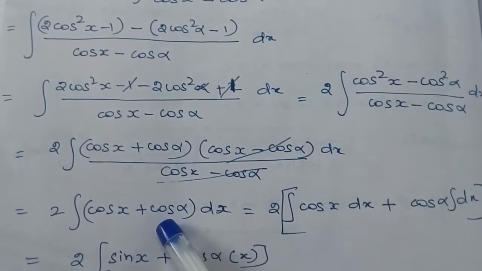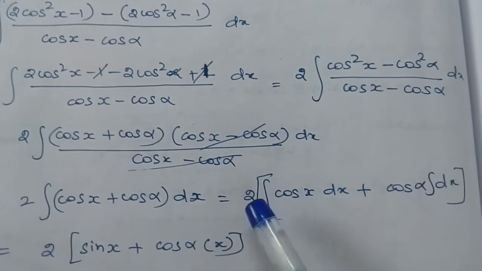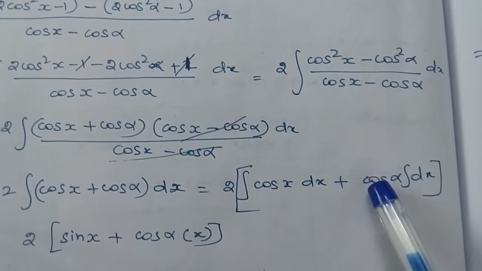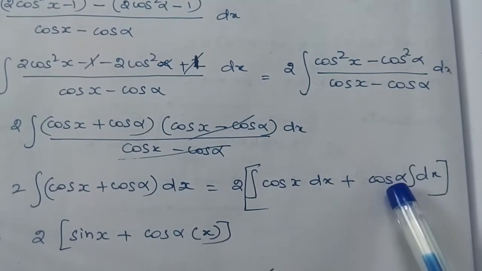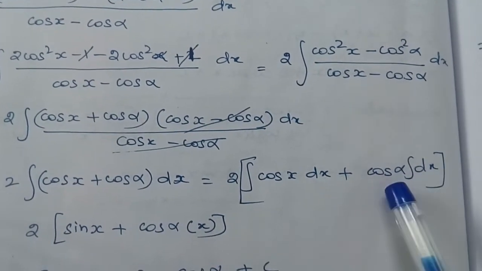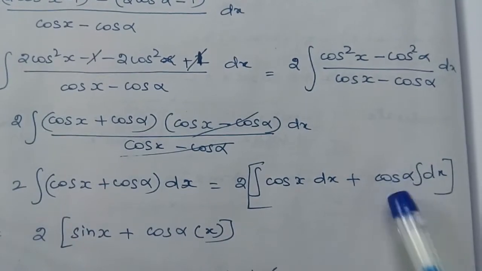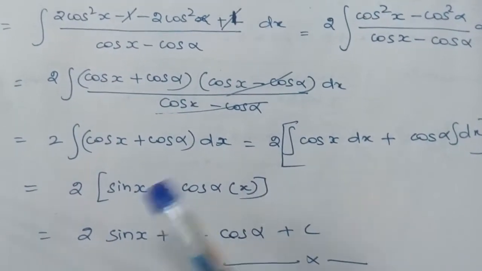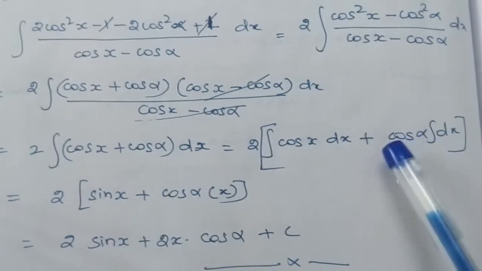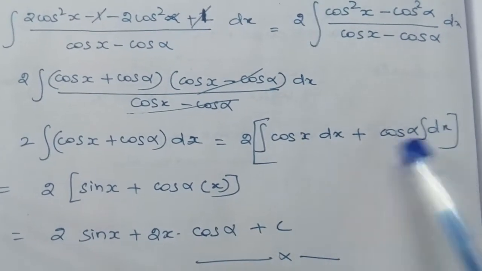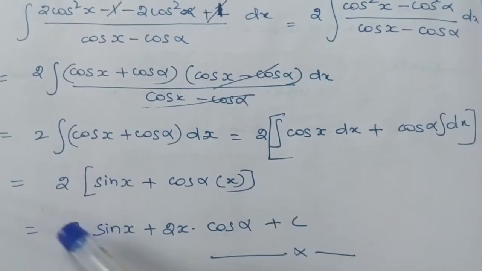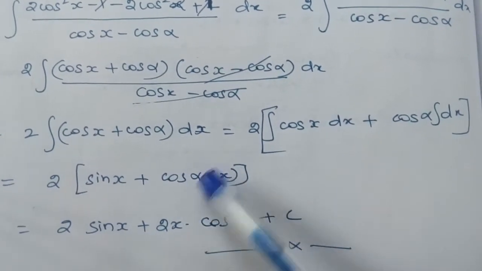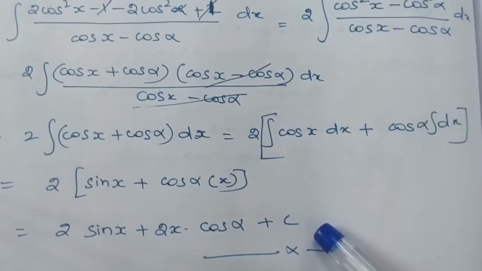You know that it can be integrated separately. So 2 into the integration of cos x plus the integration of cos alpha d x. Here alpha is a constant. We are integrating with respect to x, so this cos alpha should be considered as a constant. We know the formula for integration of cos x is sin x. This cos alpha is a constant, and integration of dx is x. So when we multiply this 2 inside the bracket, we get 2 sin x plus 2x cos alpha plus c.